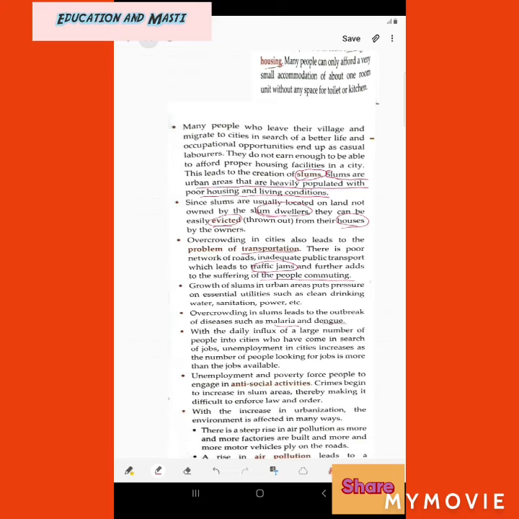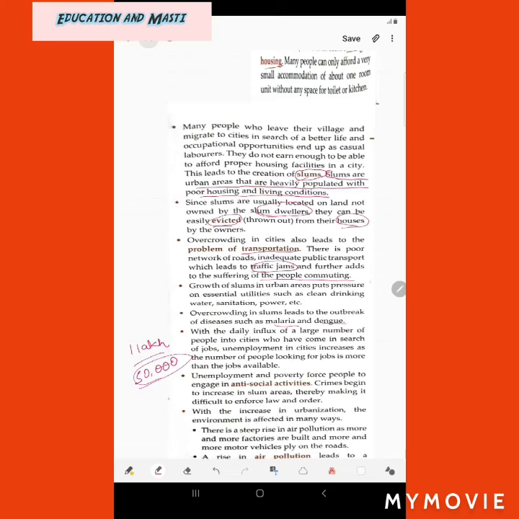Then with the daily influx of a large number of people into cities who have come in search of jobs, unemployment in cities increases, as the number of people looking for a job is more than the jobs available. Like many people come from rural areas to urban areas, but are there enough jobs? What I am saying is that if 1 lakh people are coming to urban areas, there are only 50,000 jobs for them. For 1 lakh people, there are 50,000 jobs. Then where will the 50,000 people go if they do not have jobs?